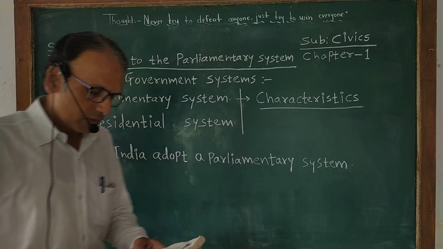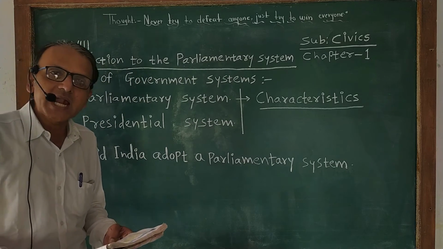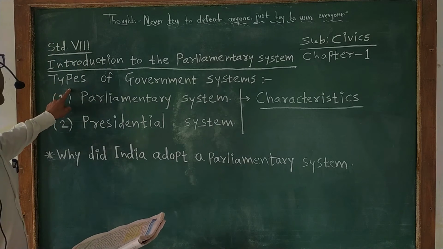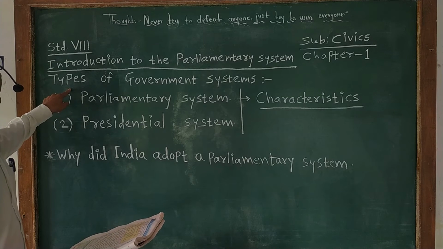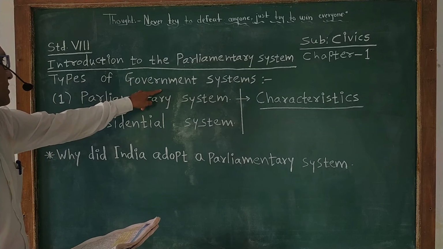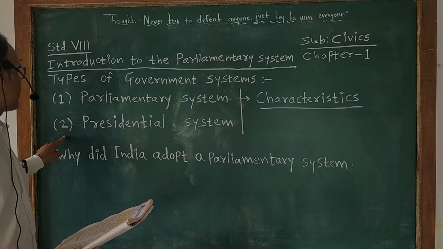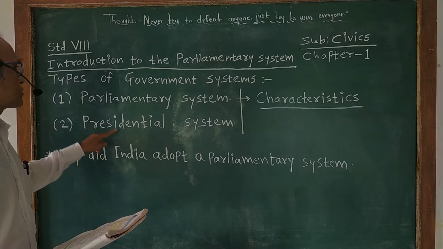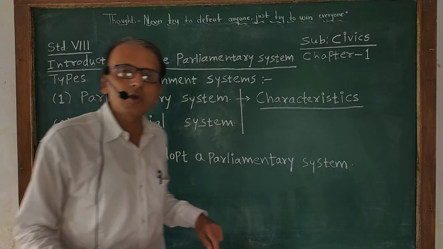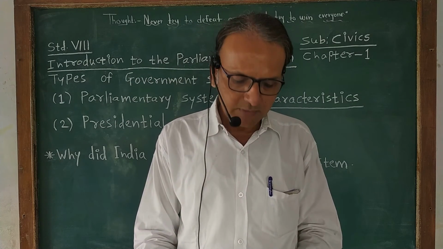It is the nature of their interrelationship that determines the system of government adopted in a particular country. Now there are 2 main types of government systems that are followed in the world. Type number 1 is the parliamentary system and type number 2 is the presidential system. Today we are going to learn about the parliamentary system of government, which is followed in our country.